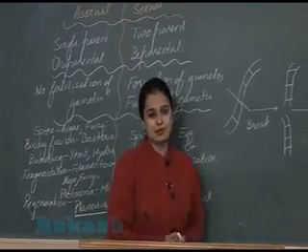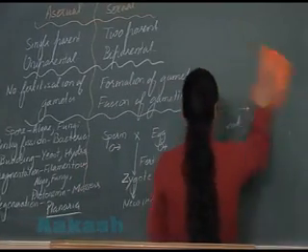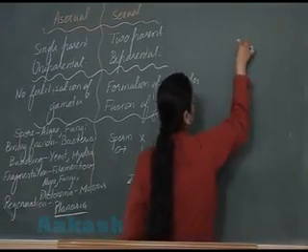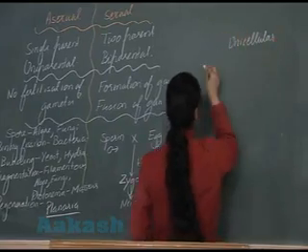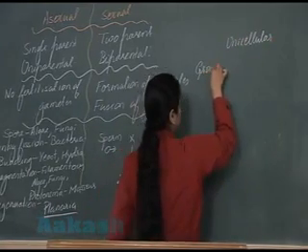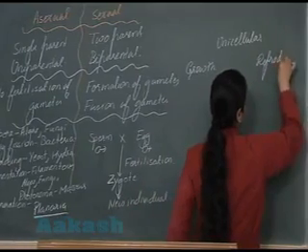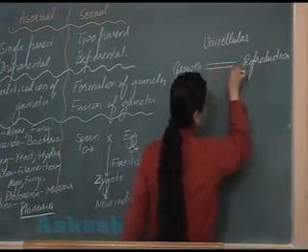So now we will try to understand this. In unicellular organism, growth and reproduction, they are synonymous.